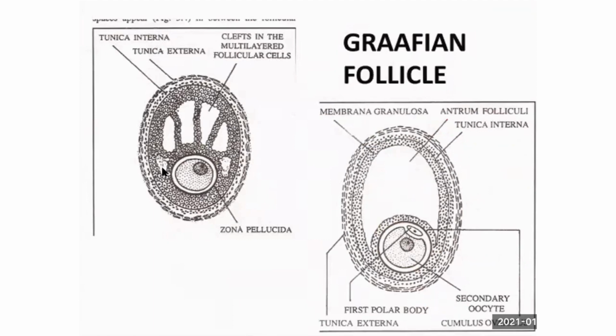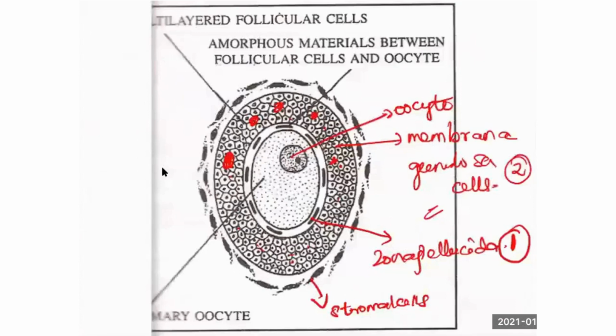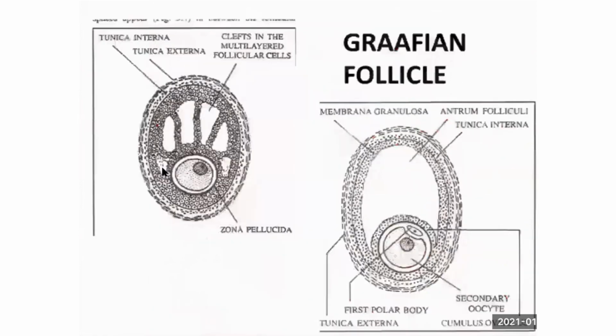So now you see on the membrana granulosa cells, what is the difference here between this? The membrana granulosa cells have condensed into a single layer of so many cells, right? Now what occurs on this picture? A cavity occurs. That cavity is called the follicular cavity. The oogonium is pushed to one end. Am I right?